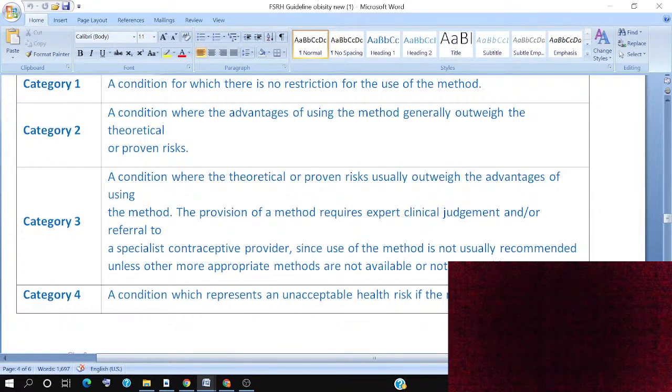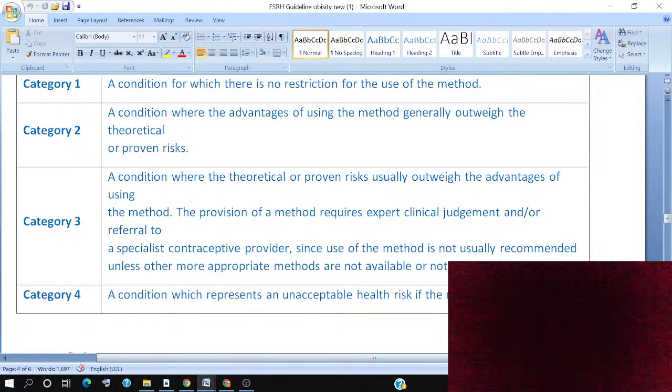Also category 3 is a condition where the theoretical or proven risks usually outweigh the advantages of using the method, and the provision of a method requires expert clinical judgment or referral to a specialist contraception provider, since the method is not usually recommended unless other more appropriate methods are not available or not acceptable. So here the risks outweigh the advantages of the usage of the method, and the provision of a method requires expert clinical judgment and referral.